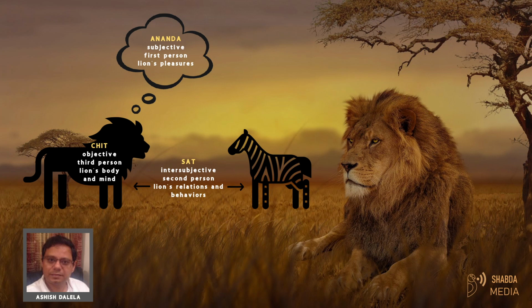Finally, the living entity's body or chit is third person knowledge, because everybody can know the body and there is no uniqueness of a pairwise or per relationship basis knowledge, nor is there privacy of the first person experience. So there are three kinds of knowledge: the first person, second person, and third person.